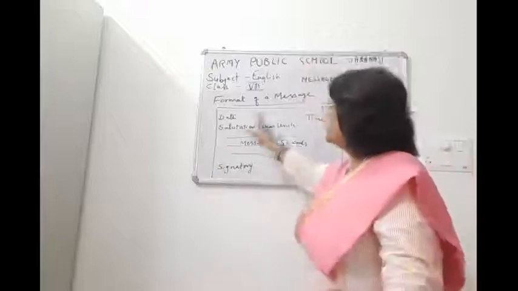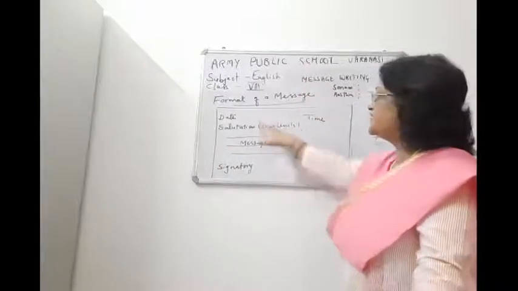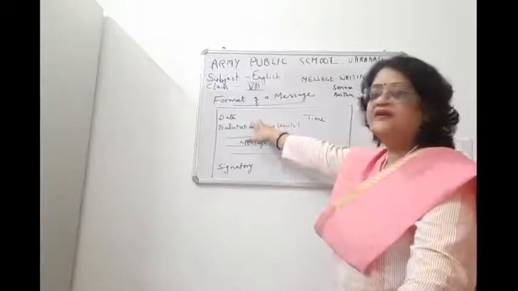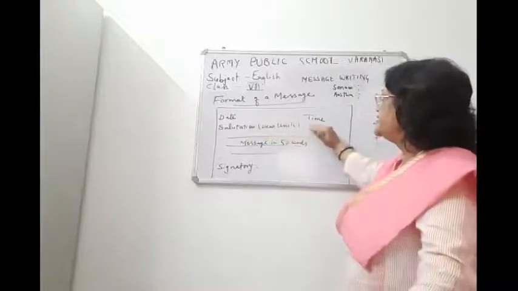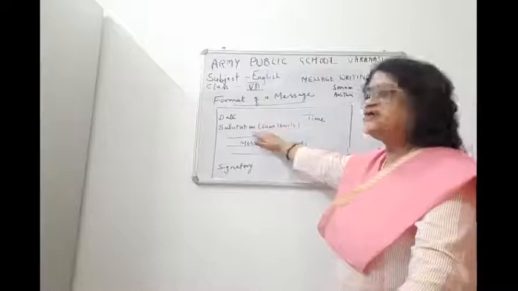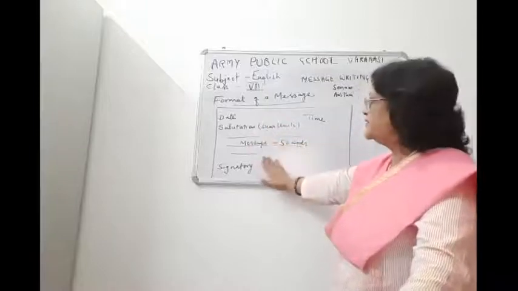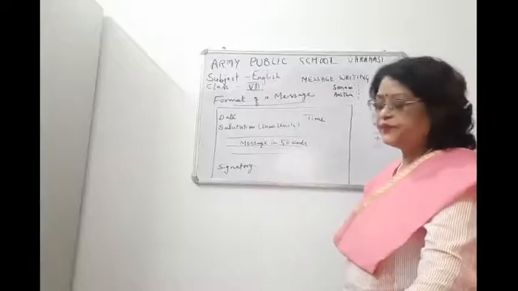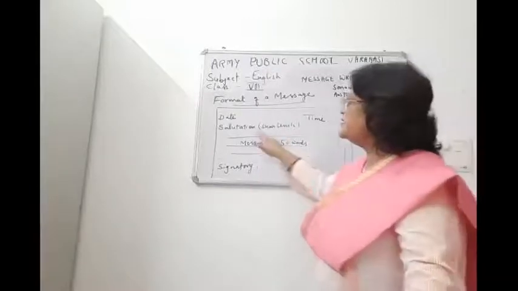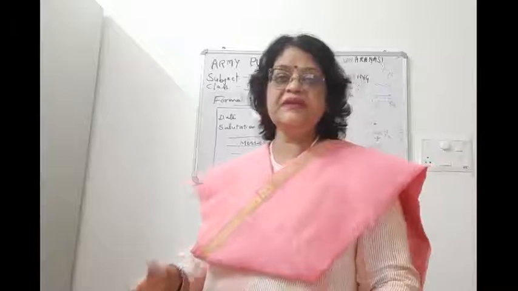Then we write the date on the left-hand side, the time on the right-hand side, then the salutation, then the message, and then the signatory.